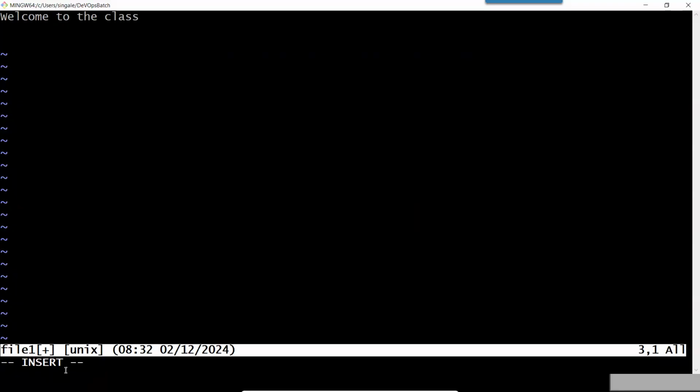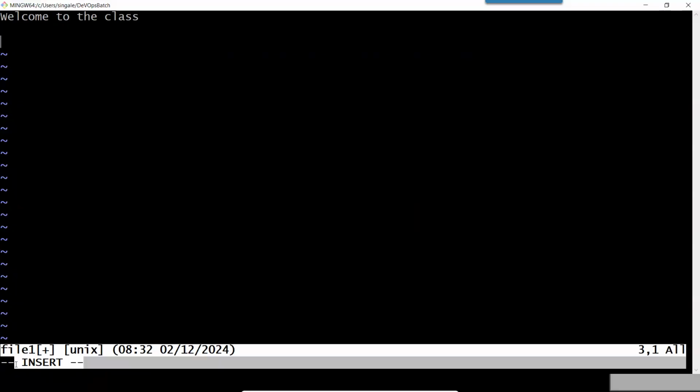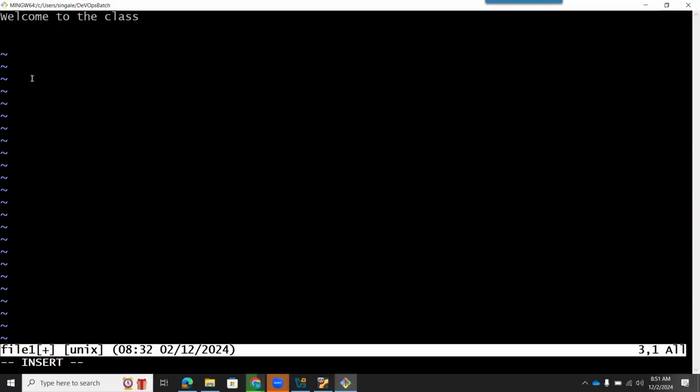Okay. So here you can see at the bottom, there is an insert mode. As soon as I press the escape button, this disappears. And if I want to go back, I can press insert again and it will appear. So if I type, I just type morning batch and I want to save this.